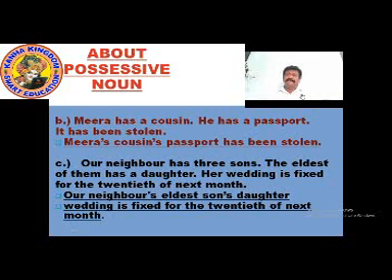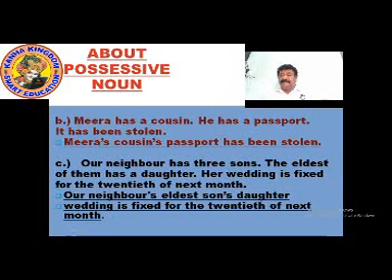This is a possessive form of noun where the sentence is clear, where the three sentences are transformed into one possessive form of a noun. Meera's cousin's passport has been stolen. So this is a complete sentence again in a possessive form of noun. Now let's look at the third one.